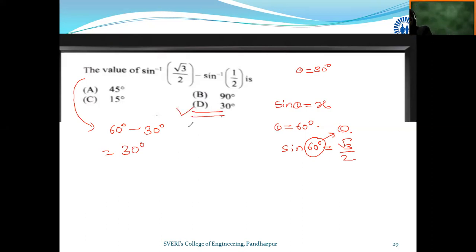In this way, you must know the standard angle values for inverse ratios also, to solve this kind of objective type example. So sine inverse of root 3 by 2 is 60 degrees minus sine inverse of 1 upon 2, that means 30 degrees. So the answer is 30 degrees, that is option D.